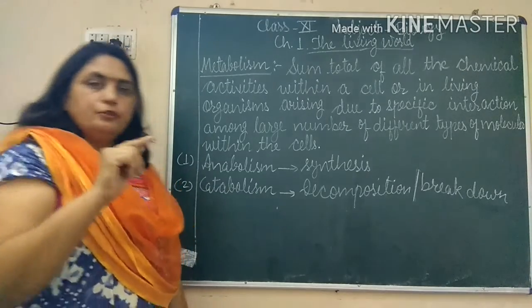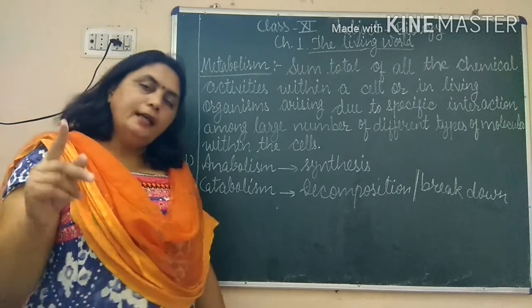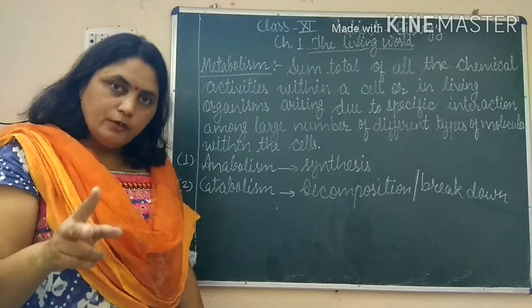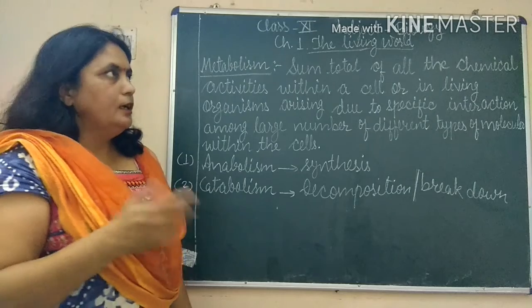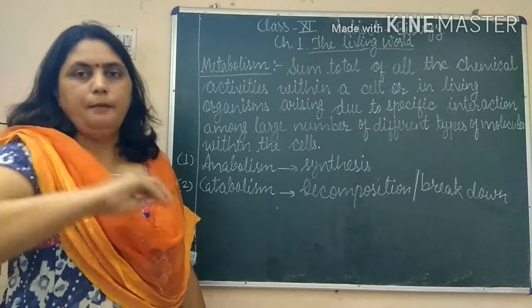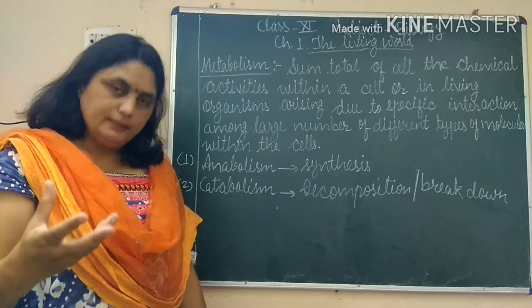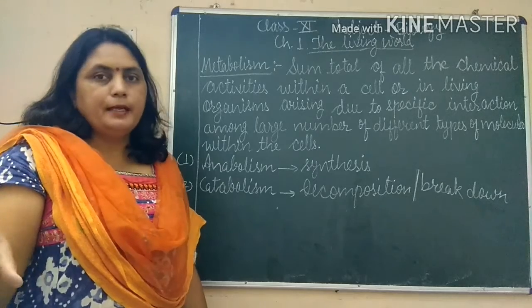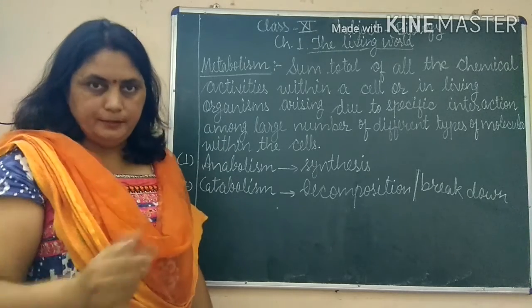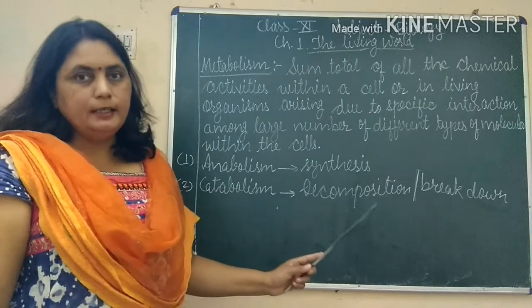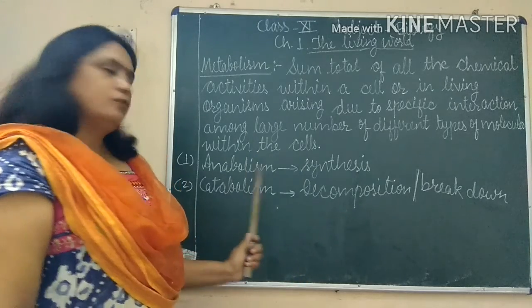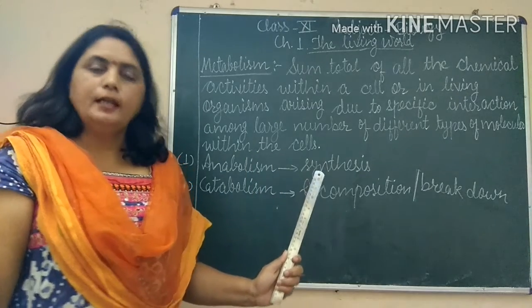For example, in photosynthesis, carbon dioxide and water combine to give glucose. And in case of amino acids, all the amino acids combine to form protein. So these are the synthetic reactions and they are called anabolic reactions or anabolism.